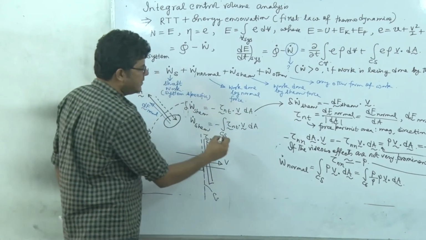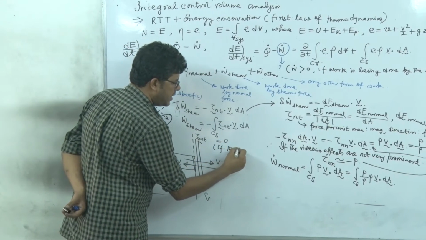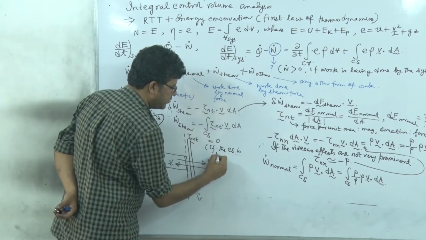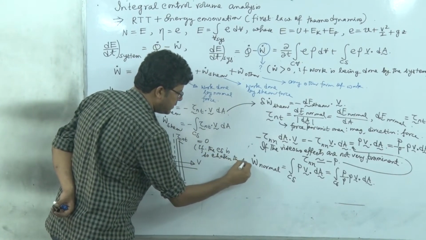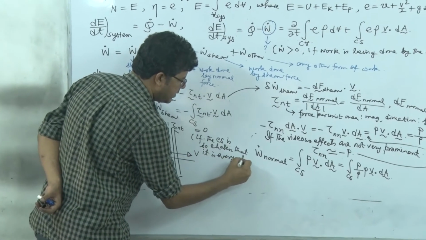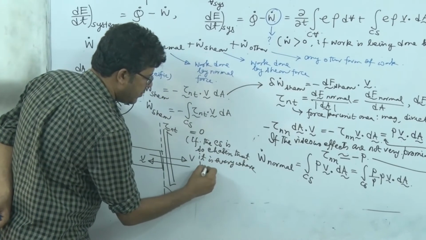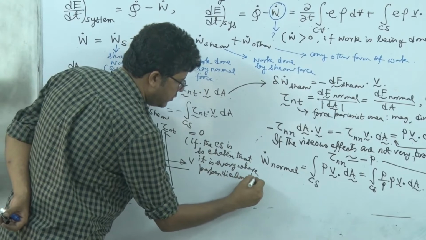So evidently this will be equal to 0 if the control surface is so chosen that it is everywhere perpendicular to the velocity vector.